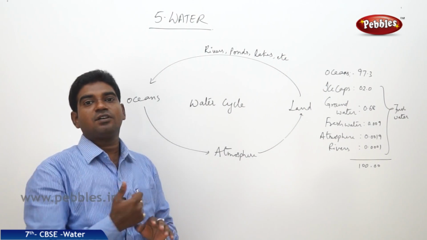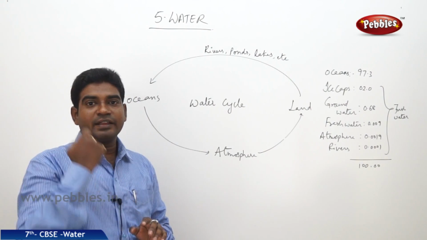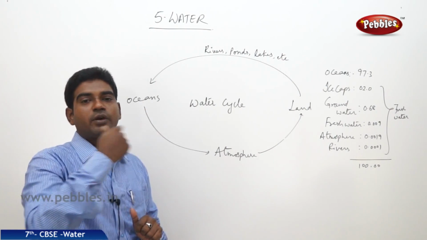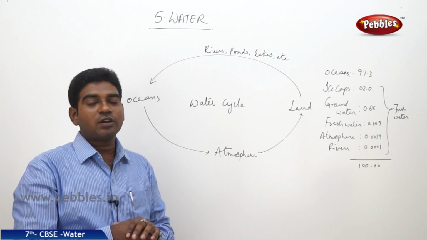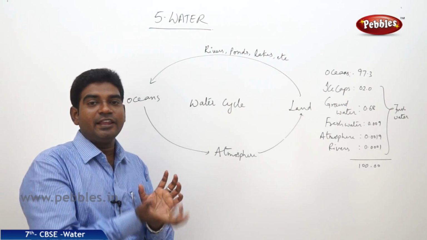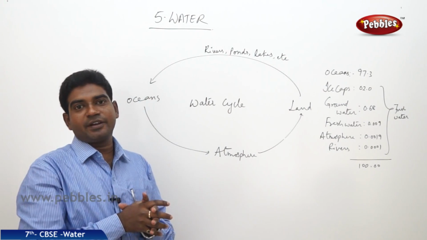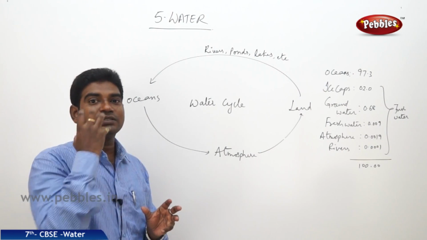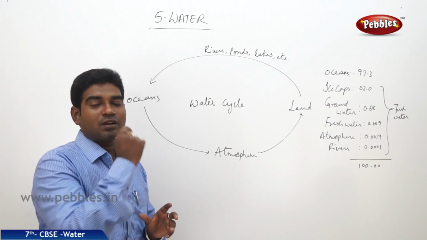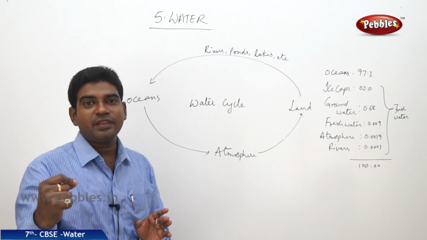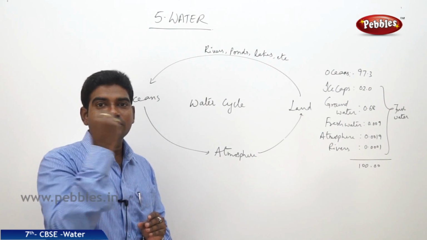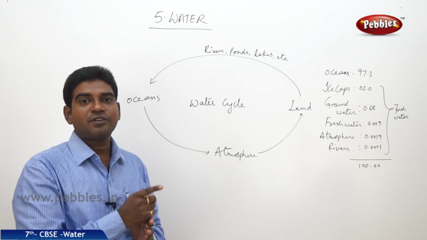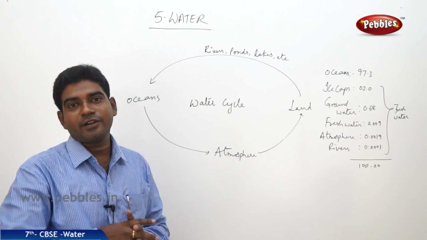This entire process of getting evaporated, getting condensed, and again coming down in the form of rain, hail, snow, etc. is known as the water cycle. And the water getting heated up, evaporated and condensed is called precipitation. All these processes happen in the water cycle, and this is not happening from yesterday or 5 years ago or 10 years ago or 100 years ago. It has been happening for millions of years on the planet Earth.